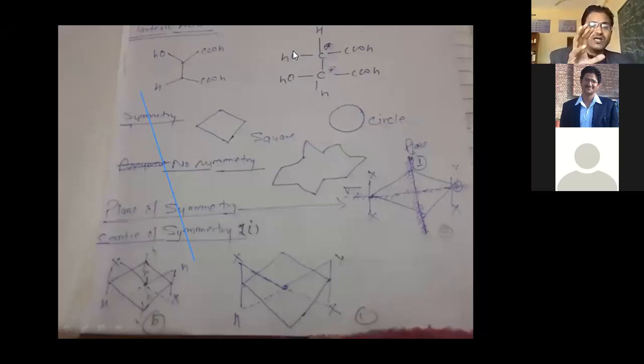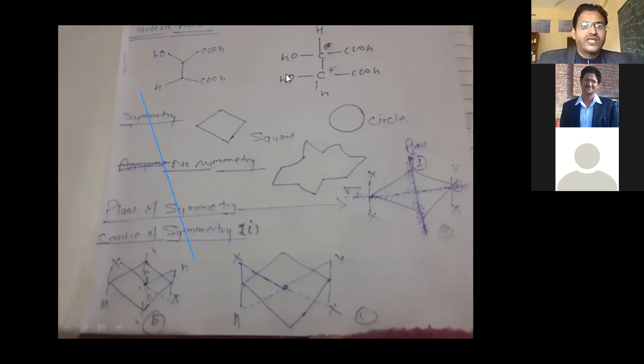There are 2 asymmetric carbons, but the compound is optically inactive. It cannot rotate plane of polarized light in right hand direction or left hand direction. How do we explain that? That is explained on the basis of this point: 50% rotates plane of polarized light in right hand direction and 50% rotates it in left hand direction.